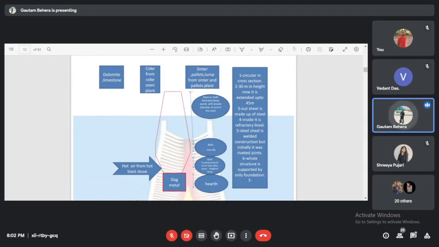Inside the blast furnace, both are required: permeability within the particles and permeability in between the particles. To move hot air, hot metal and hot slag, you need permeability in between the particles. Do you understand my point? Yes sir.